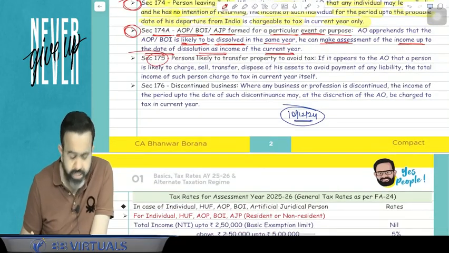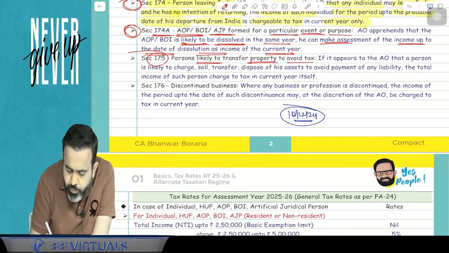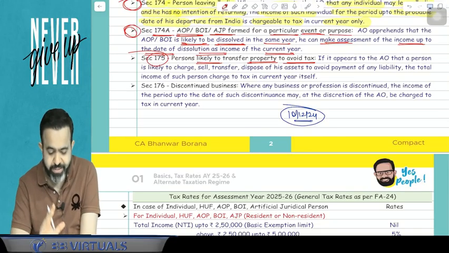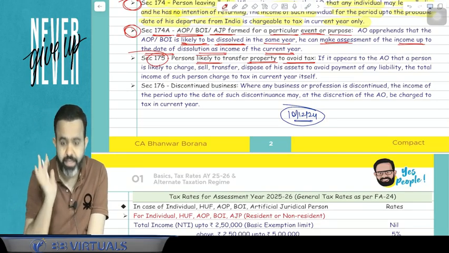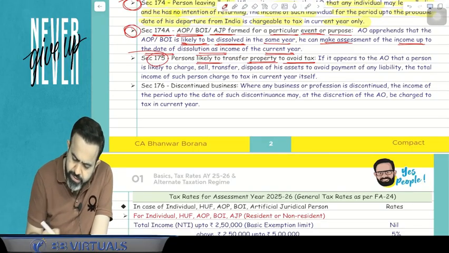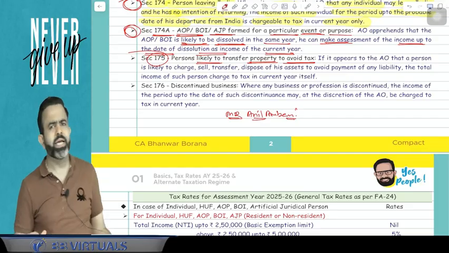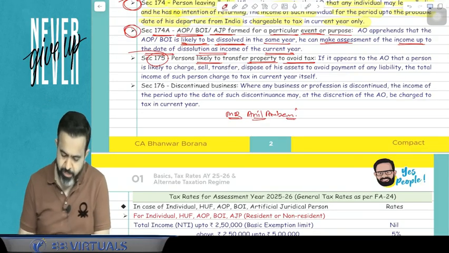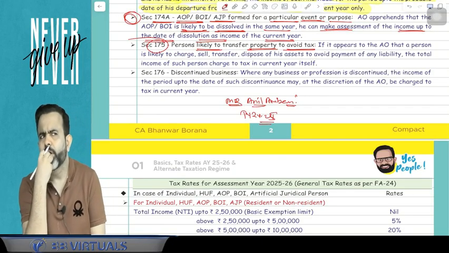Section 175 says that suppose a person is likely to transfer the property to avoid the taxes. I can take an example. Okay guys, suppose there is one person, name is Anil Ambani. Now, suppose Anil Ambani has earned some income in the previous year 24-25. He is earning some income.